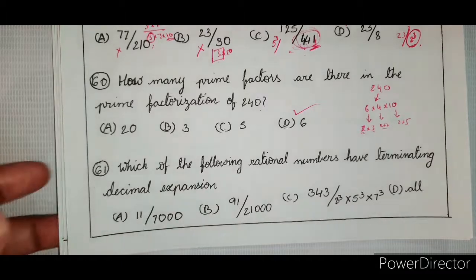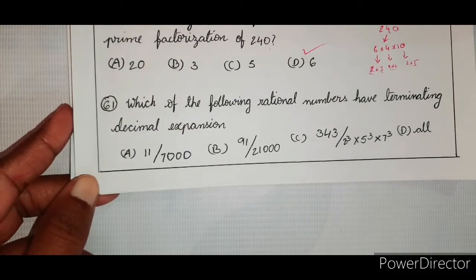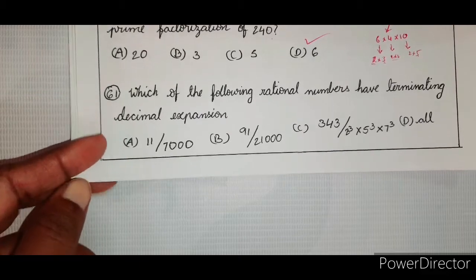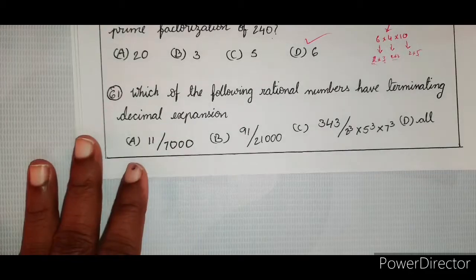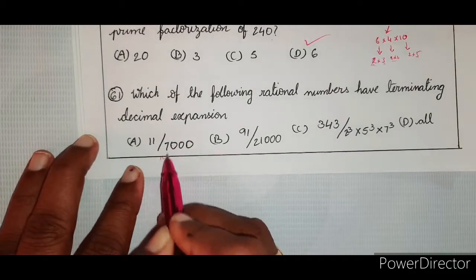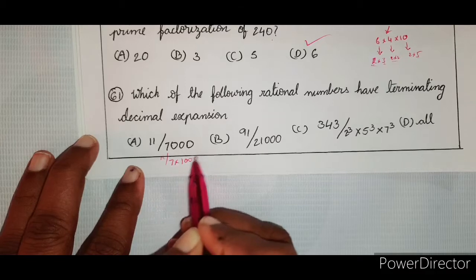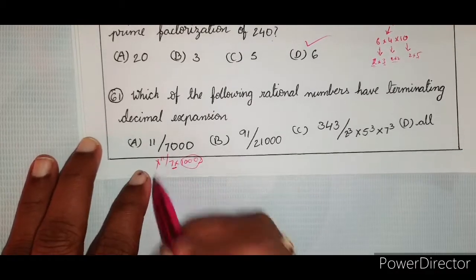Right. And which of the following rational numbers have terminating decimal expansion? The same situation here also. So this is 11 by 7 into 1000. So the zeros part, forget it. 7 is there, so non-terminating.